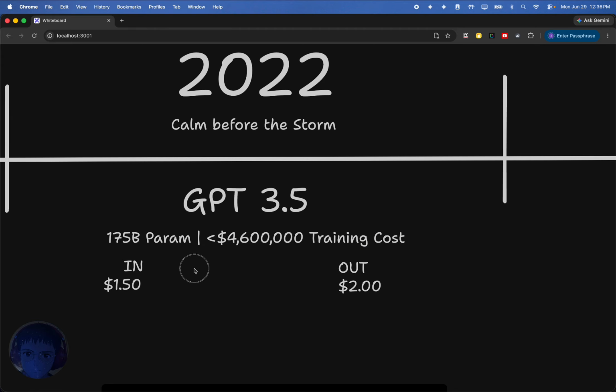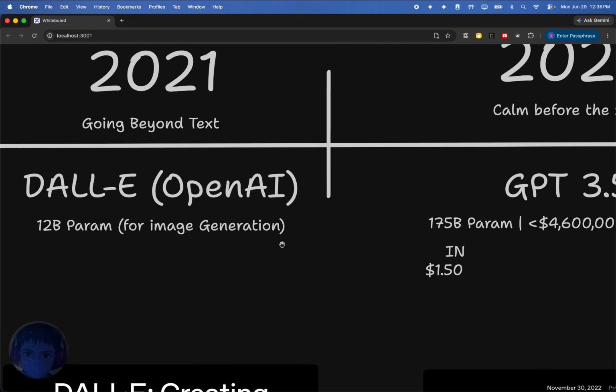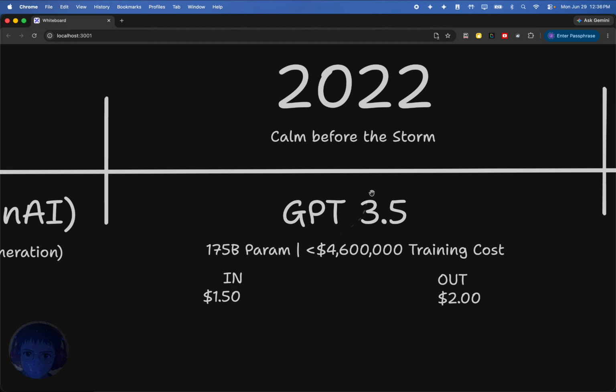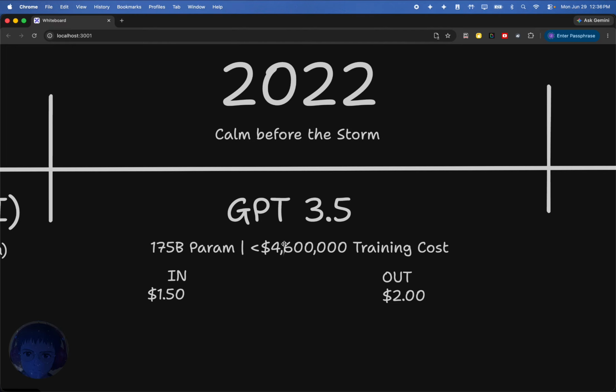So basically, I don't fully know the full data set that GPT 3.5 used. I imagine it used additional data on top of 3. But most of the advancements that were made with 3.5 were in the fine-tuning. And so while 3.5 implies it wasn't a major improvement over 3, it was a major improvement. Going from 2020 GPT-3 to 2022 GPT 3.5, there was a big improvement in its effectiveness just because of the fine-tuning that they did and likely the increase of their data set.